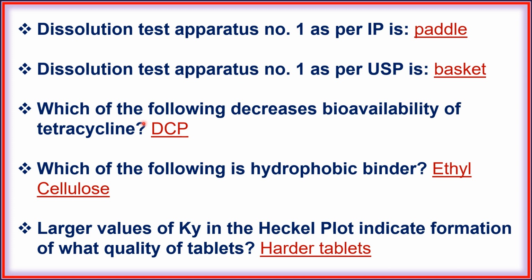Next, which of the following decreases the bioavailability of tetracycline? DCP. Next, which of the following is hydrophobic binder? Ethyl cellulose. Next, larger value of Ky in the Heckel plot indicate formation of what quality of tablet? Harder tablets.